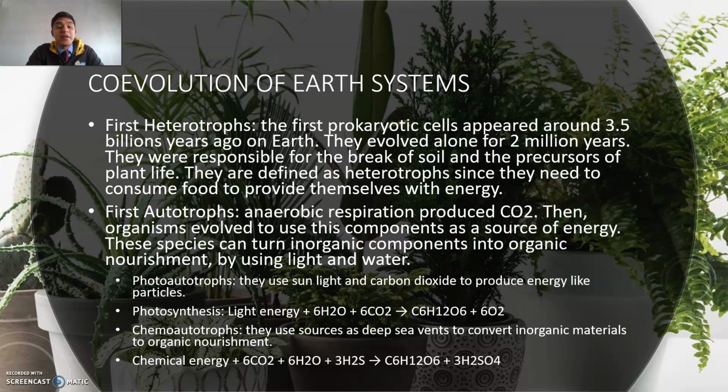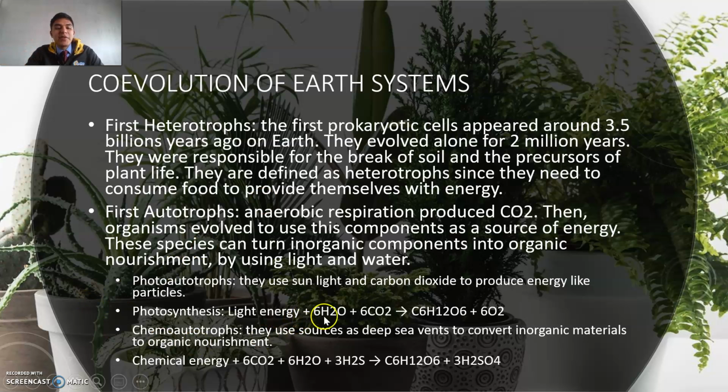And then we continue with the first autotrophs. Anaerobic respiration produced carbon dioxide. Then organisms evolved to use these components as a source of energy. These species can turn inorganic components into organic nourishment by using light and water, which by definition we can say makes them sort of plants. So these organisms started to consume carbon dioxide, light, water, and other inorganic components in order to produce their own energy. And we have photoautotrophs, of course, in this category, which are the ones that use light in order to produce